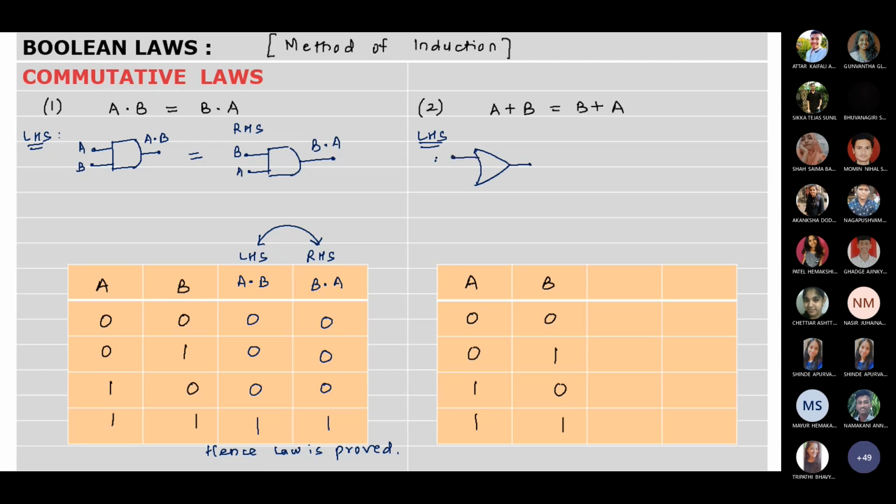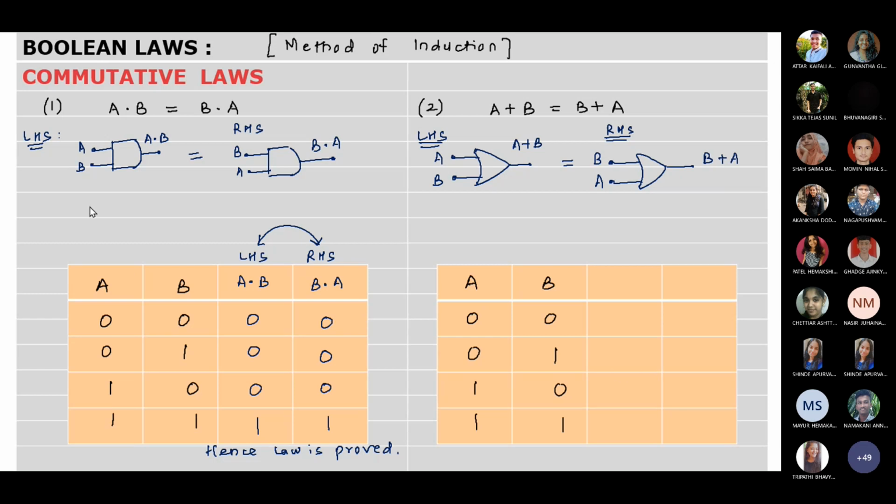Then first input to this is A. Second input to this is B. So your output is A plus B, which has to be proved that it is equivalent to the RHS, whose value will come as B, second gate. So here RHS, so this first input is B, second input is A, so output will be B plus A.